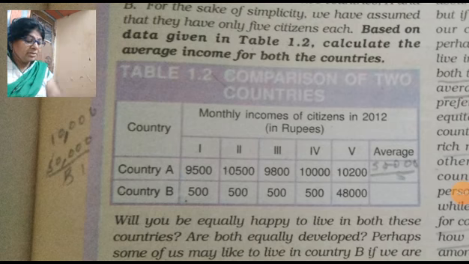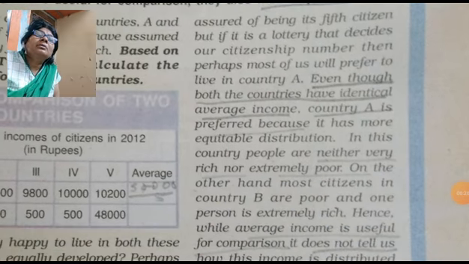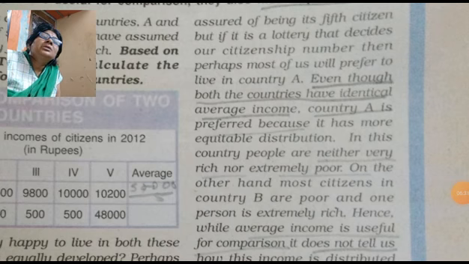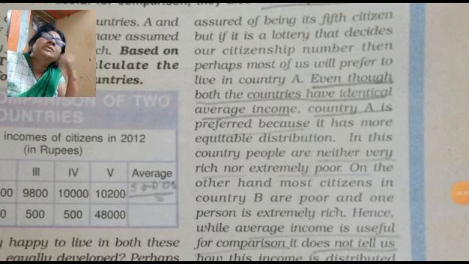So here we can consider that even though both countries have identical average income, country A is preferred because it has a more equitable distribution.